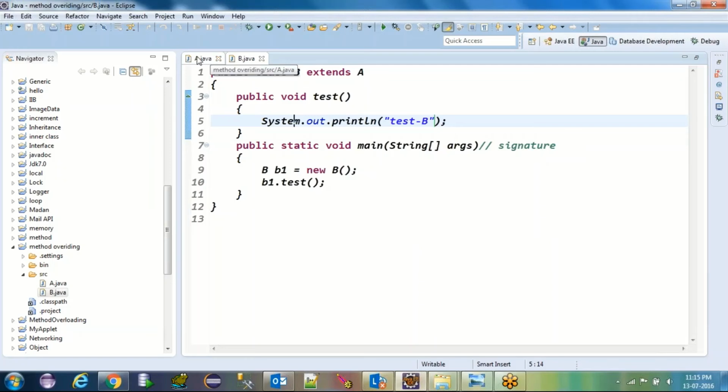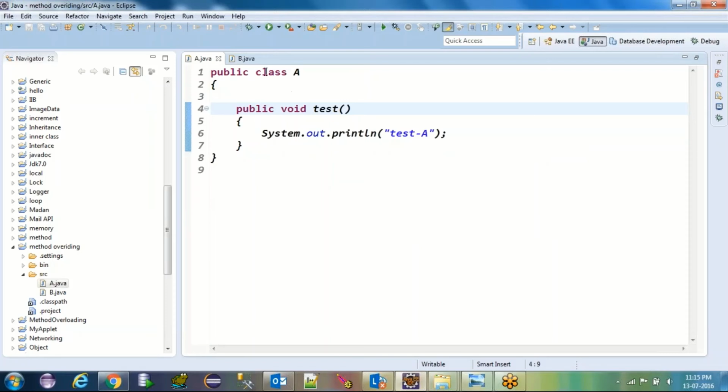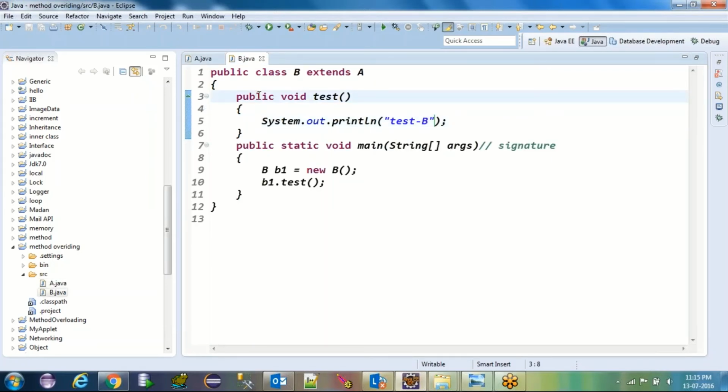But make sure that you have to follow the complete signature of the method. What do you mean by signature? If it is having public in the superclass, then you must use public here. If you do not use it, you will get an error. If there is one argument, here also you have to give one argument. There is a void, you have to give void here. So method overriding is the exact copy of the superclass method. Still something you can change, but so far you need to understand only this.